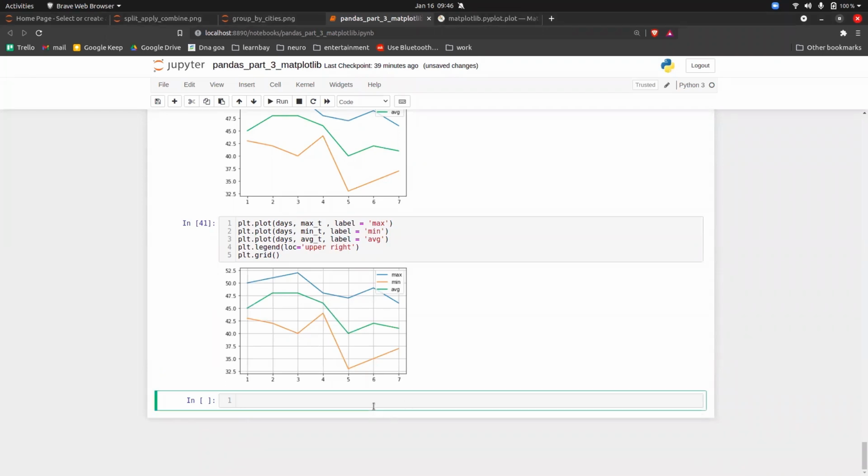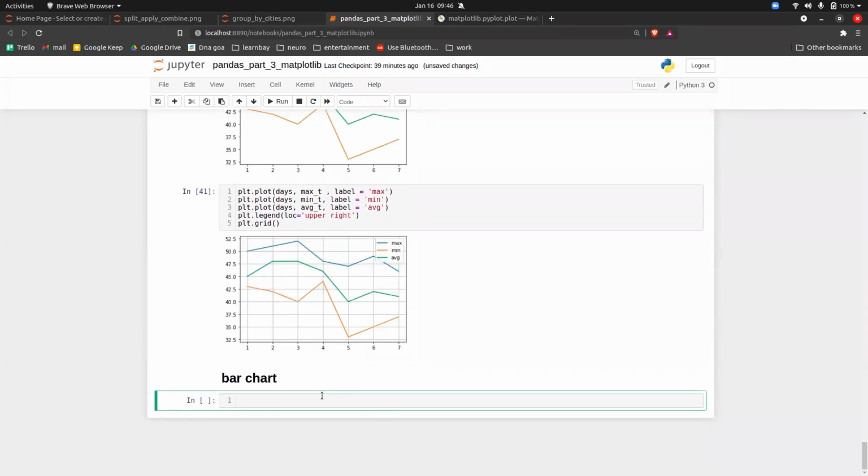Now we will try to understand the different kinds of graphs. For example, bar chart or bar graph, histogram, pie chart, scatter plot. We will try to understand these kinds of graphs. The first graph that we're going to see is the bar chart.